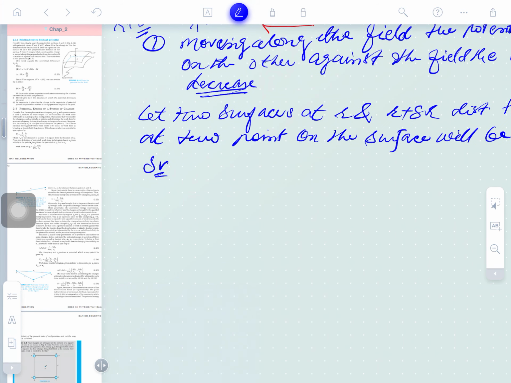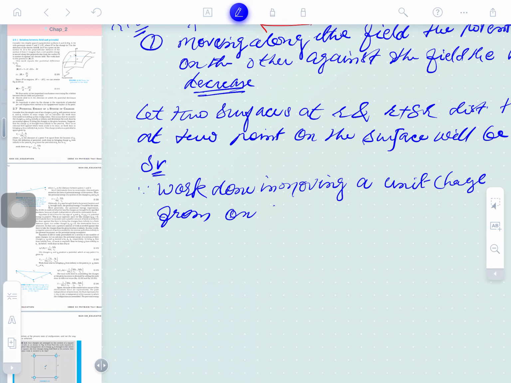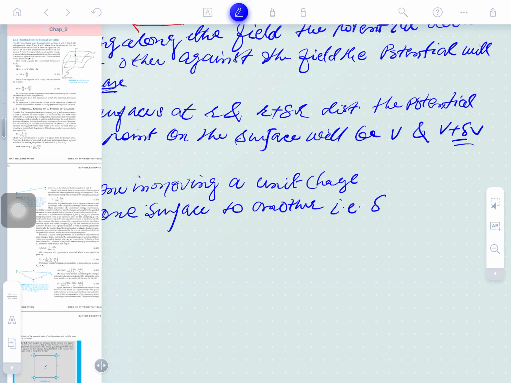Since we are to find out work done in moving a unit charge from one surface to another, that is how much displacement you are giving here.